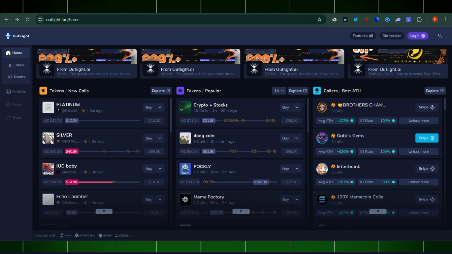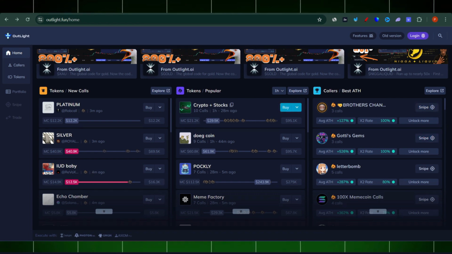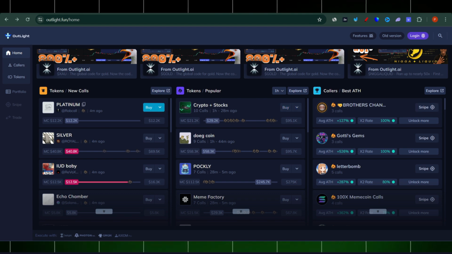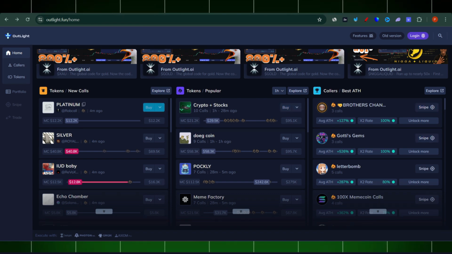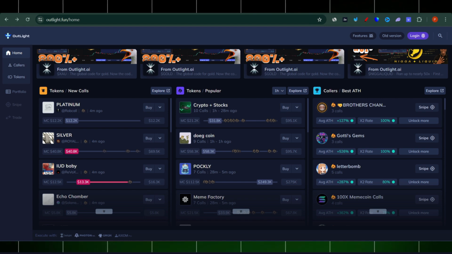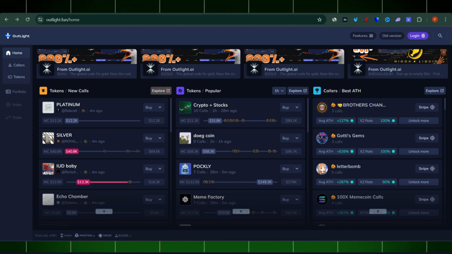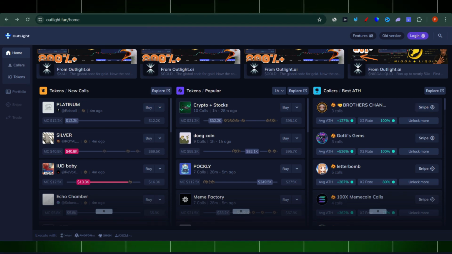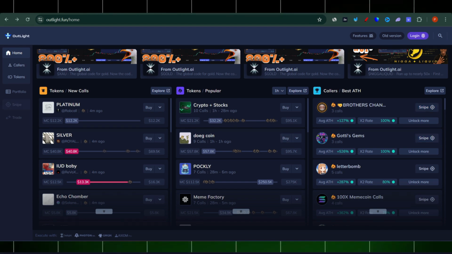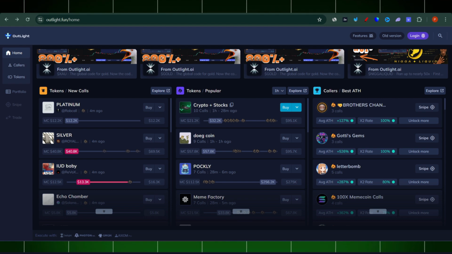They have specific dedicated APIs which allow them to go and screen those groups, and those groups are recommending the coins, right? And those coins are visible here. So those new calls, and also very popular ones. So three columns: you've got tokens which have been newly called, very popular, and also those groups with the best all-time high, so the highest percentages. So that's what this particular one does.